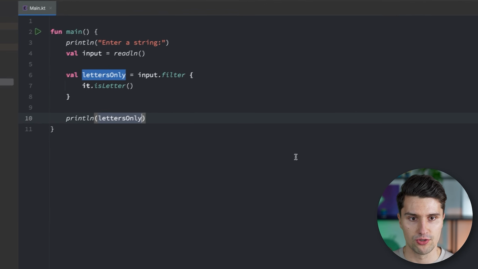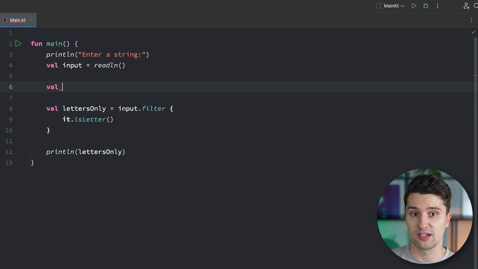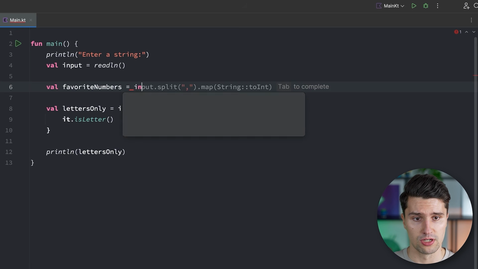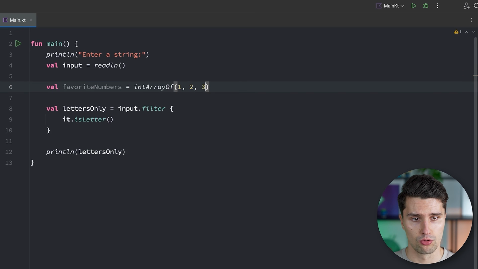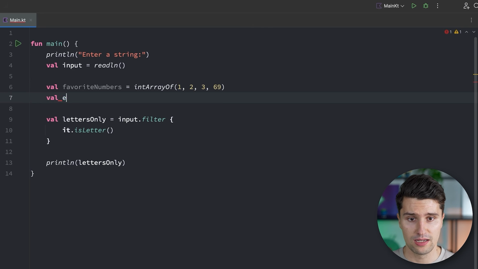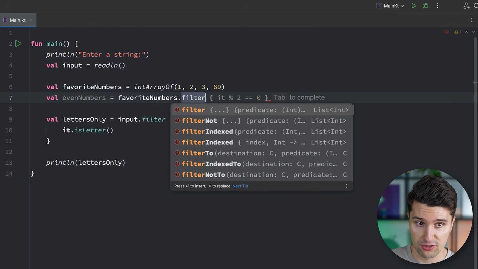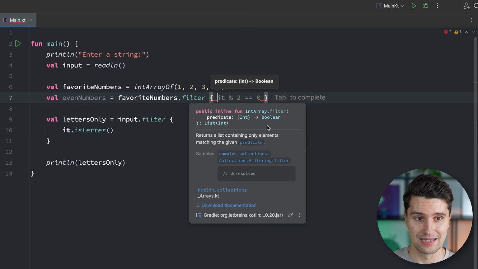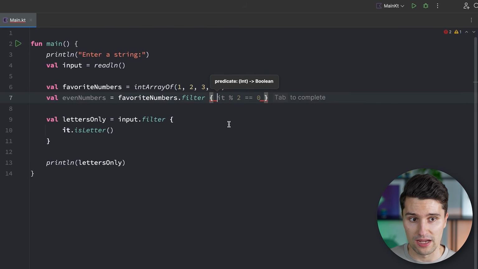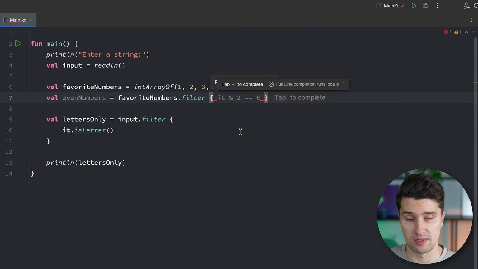But the same way we can now use this filter function when defining a list or an array, for example. So we can say we have our favorite numbers again. That is an integer array of 1, 2, 3, 69, for example. And then we say val evenNumbers is equal to favoriteNumbers. And here we can also call this filter function. If we take a look, again we get a Lambda parameter that we need to pass here. This time, the input is actually an integer because our list consists of integers. And for each integer of this list, of this array, we now need to return whether we want to keep this in the list or not.